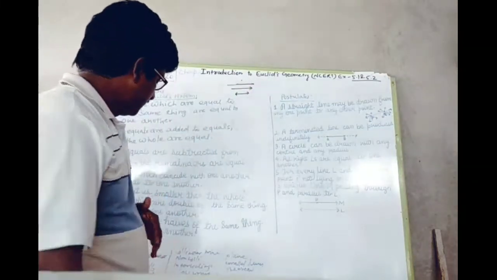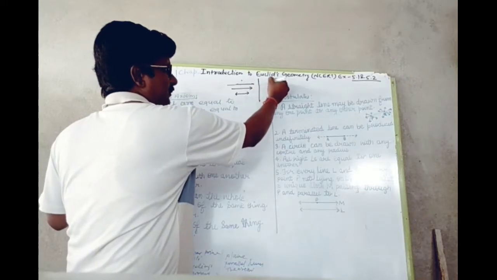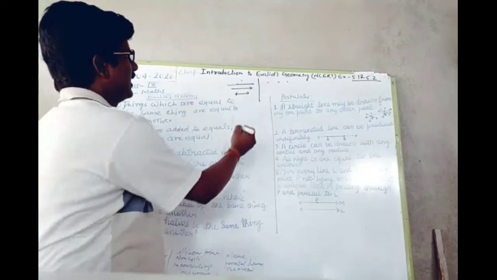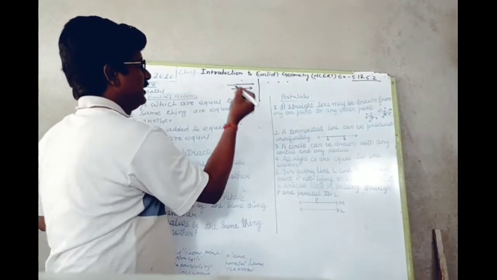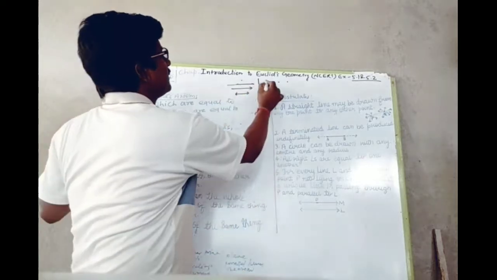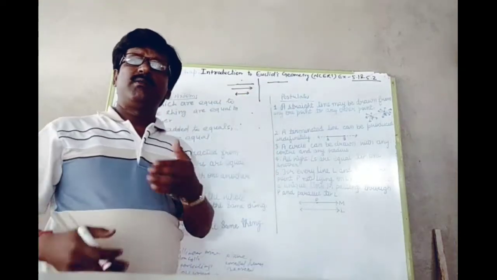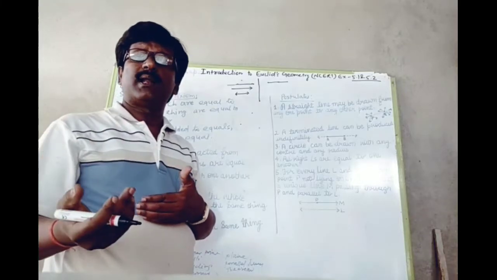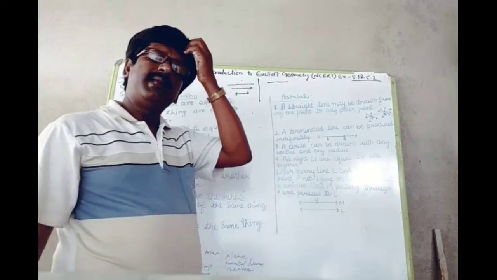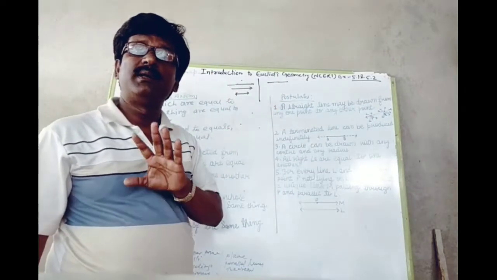Okay? Next, suppose I put points 1, 2, 3, and once again 1, 2 and 3, and if all the points are joined, then we get a straight line. When two or more points are given in a plane and all the points are joined, and if we get a straight line, then the points are collinear.